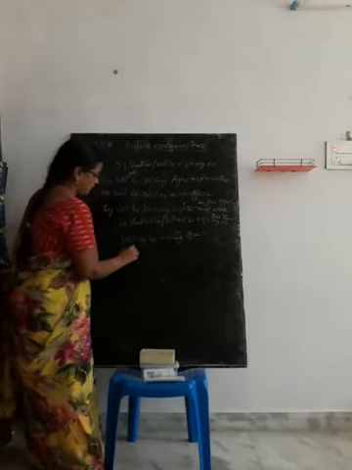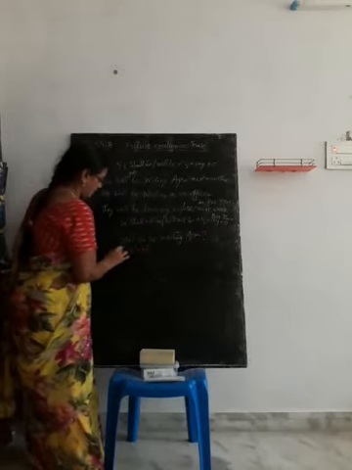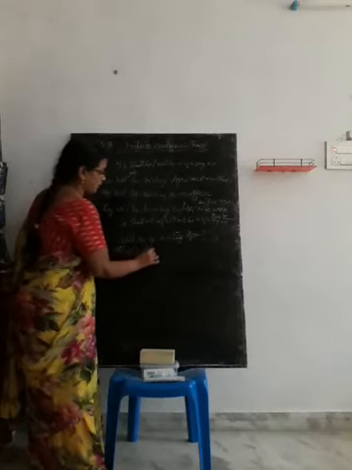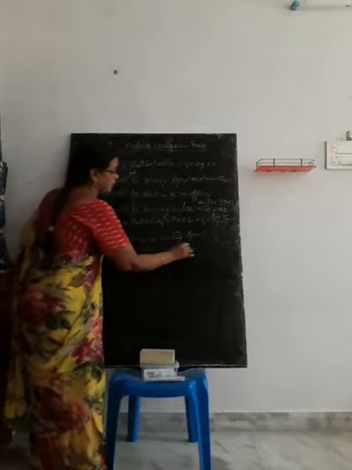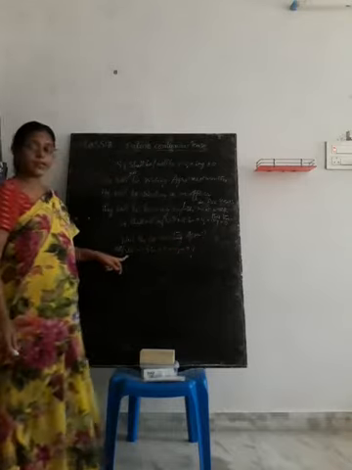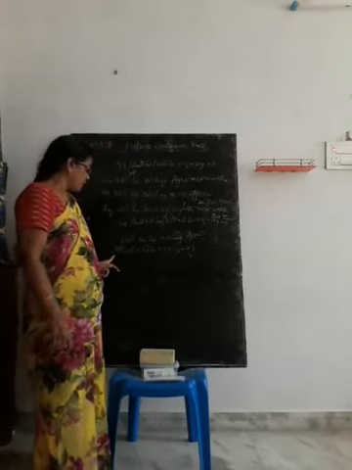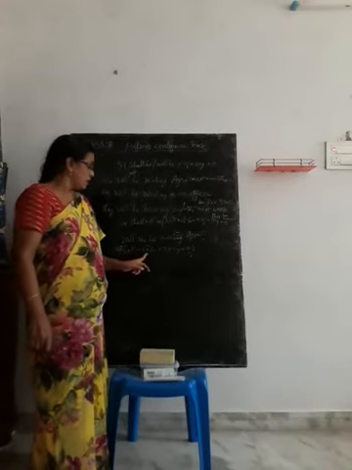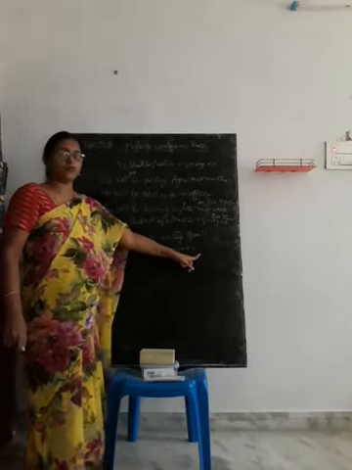Will or shall plus subject plus be plus V1 plus ing plus object, question mark. To make it an interrogative sentence, we have to follow this structure, students. Shall or will plus subject plus be plus V1 plus ing plus object, question mark.